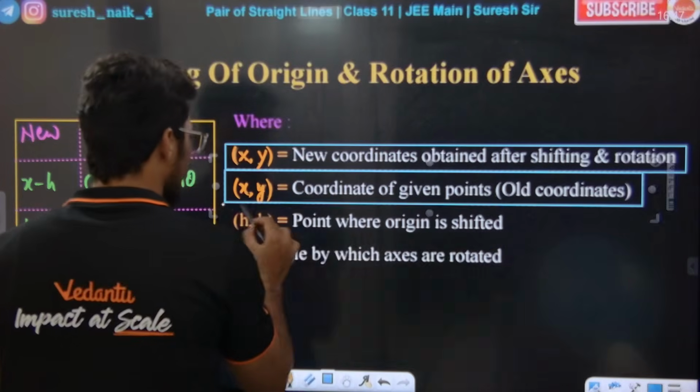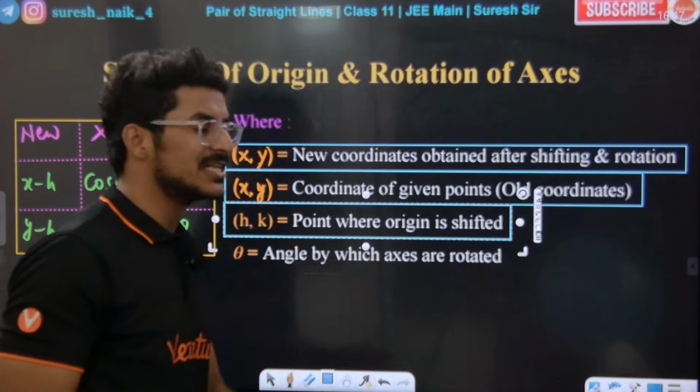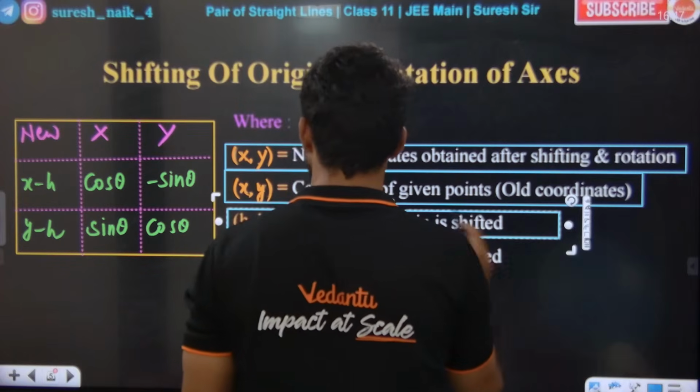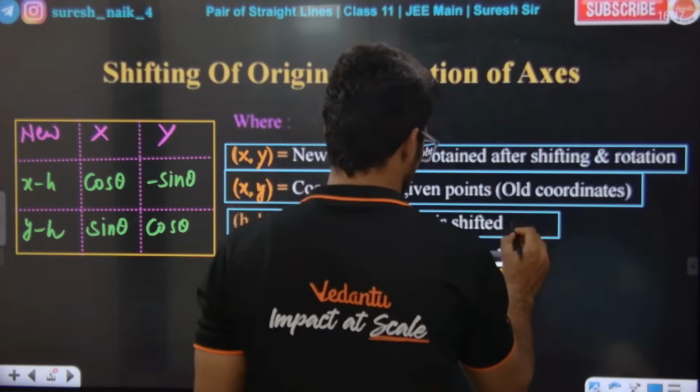Now h comma k is the point where the origin is shifted to, the point where the origin is shifted to.